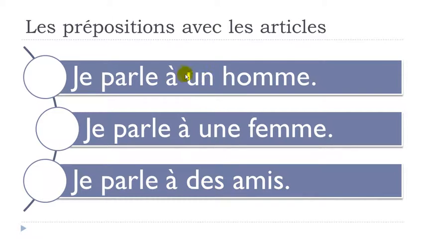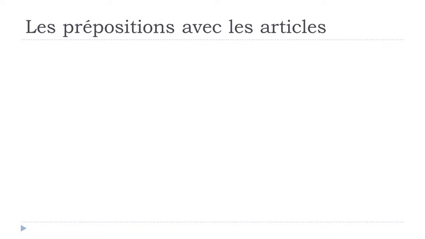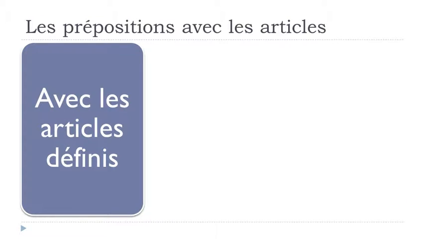So un masculin, une, des. Okay, so the good news is that if you use this preposition à, and after that you put this article indéfini, un, une, des, nothing will happen. No modification, no changes, you just keep them like that. Okay, let's see now if you want to put this article défini.